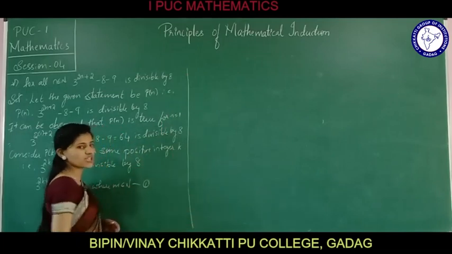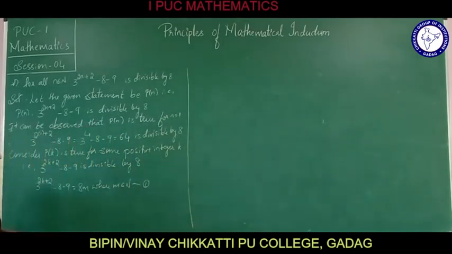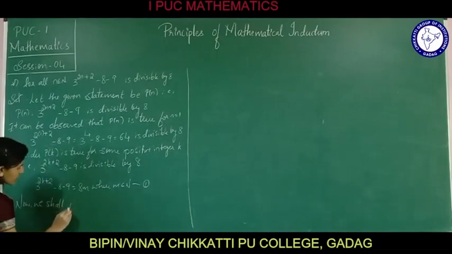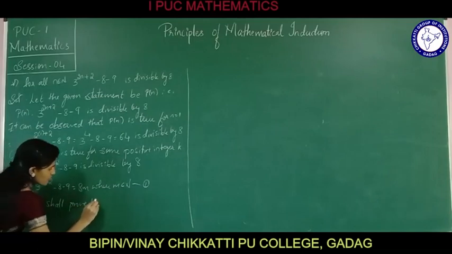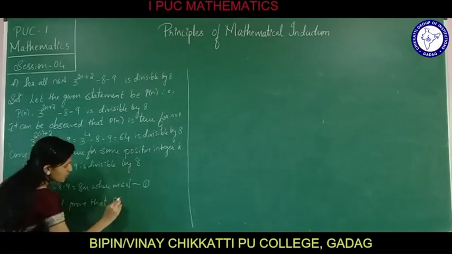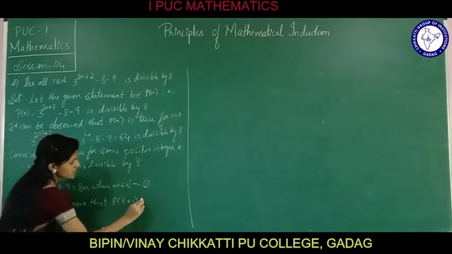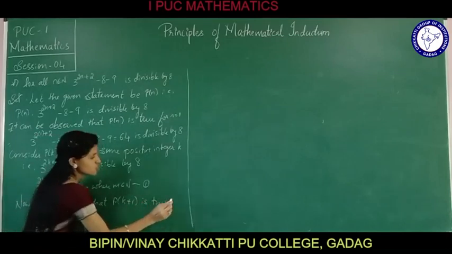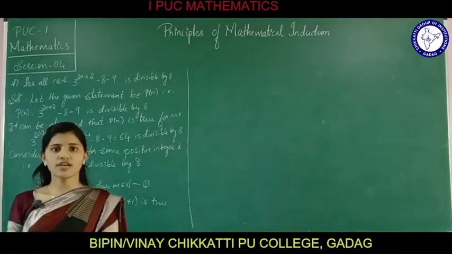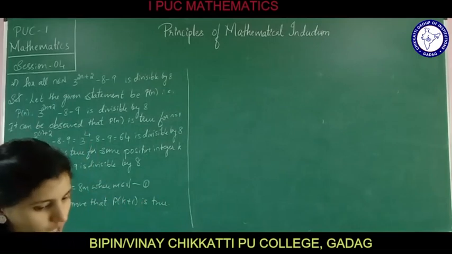Now we shall prove that P of k plus 1 is true. To prove P of k plus 1 as true, how are we going to write it?